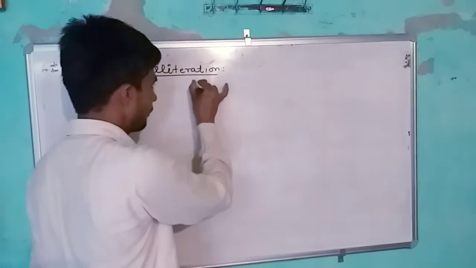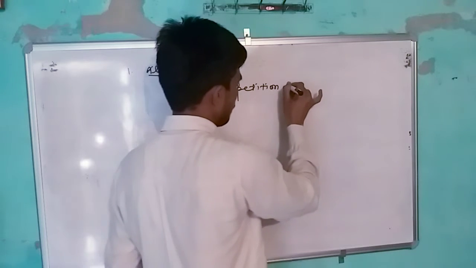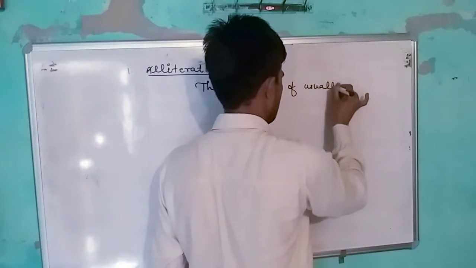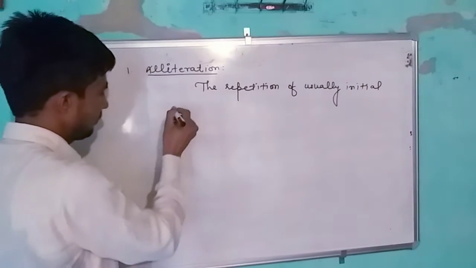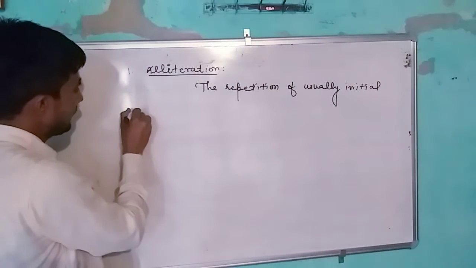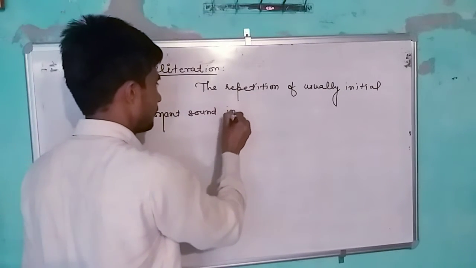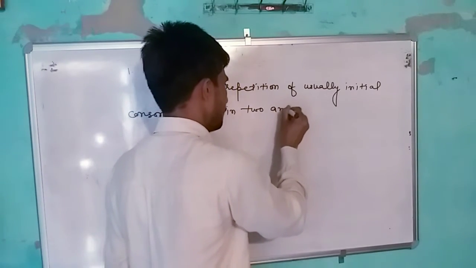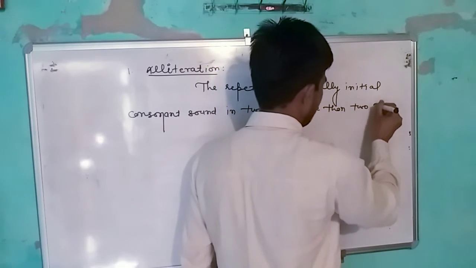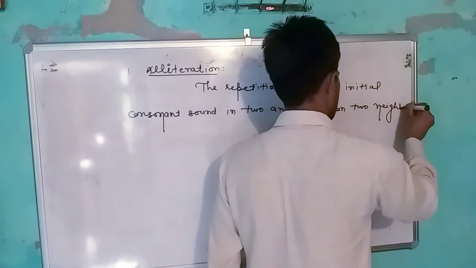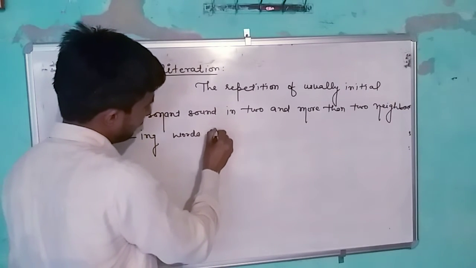Alliteration: the repetition of usually initial consonant sound in two or more than two neighboring words and syllables.